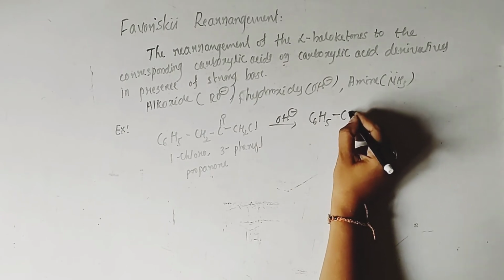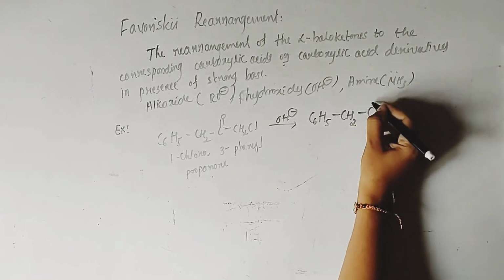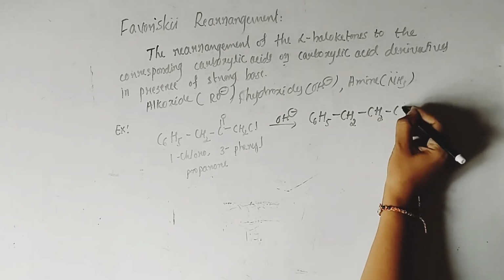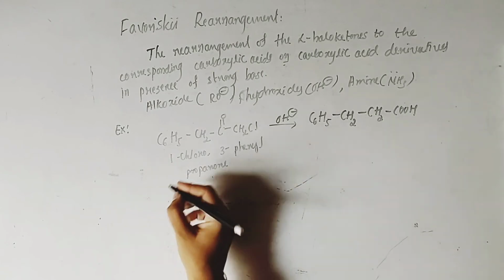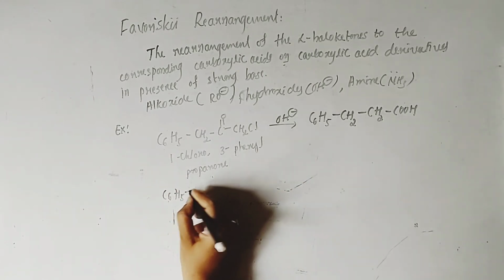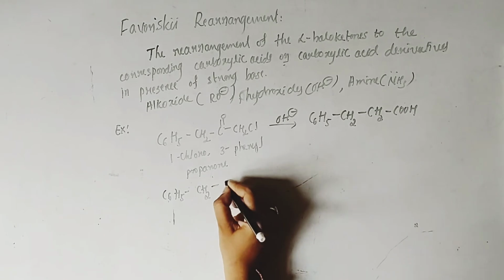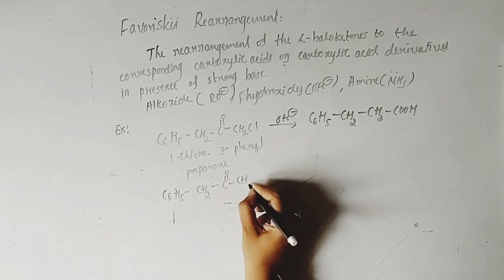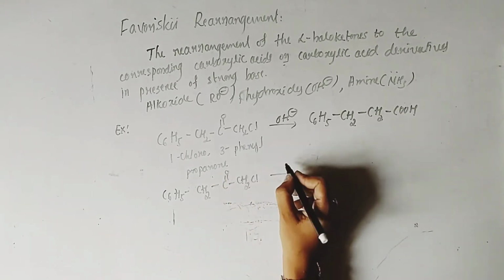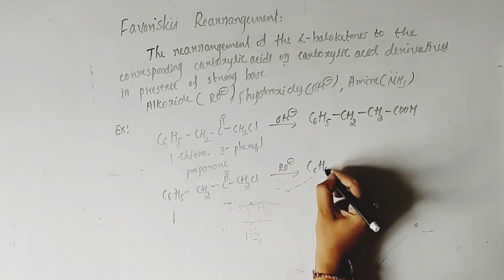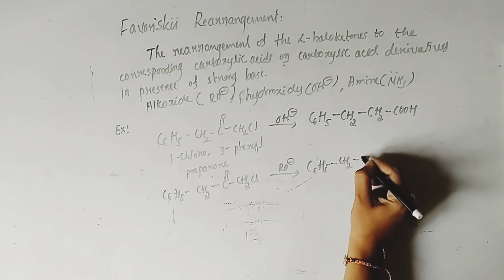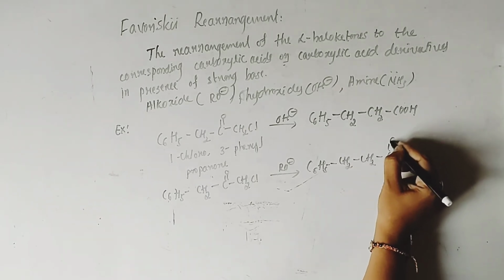So C6H5CH2CH2COOH. If we are going to take, instead of hydroxide, the alkoxide, then what we will get? Then we will get the respective ester. So I am here taking the same example. In presence of that alkoxide, we will get the respective ester. This is CH2 and here we have the ester.